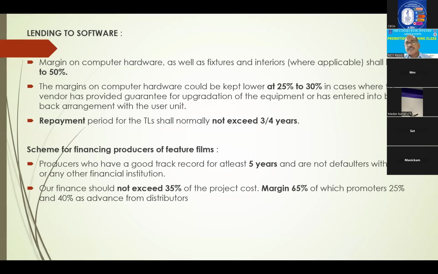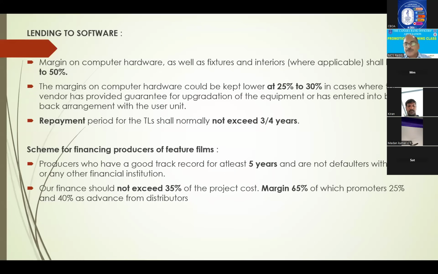Now software, last year one question has come from this software. Margin is generally 50% because it frequently becomes obsolete. Then frequently it will be changing, the versions will be changing. That is why margin is 50% only. And margin on computer hardware is 25 to 30% if the vendor has an agreement for frequent upgradation, because technology will be changing frequently. If the vendor entered into an agreement for changing this technology frequently, then we can prescribe a 25 to 30% margin. Repayment maximum 3 to 4 years, right?